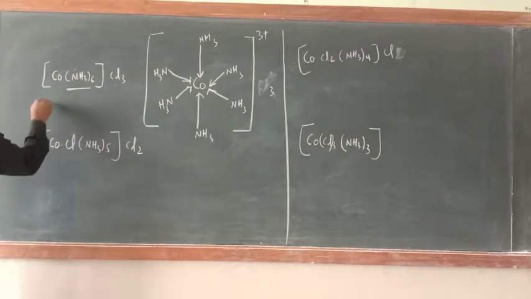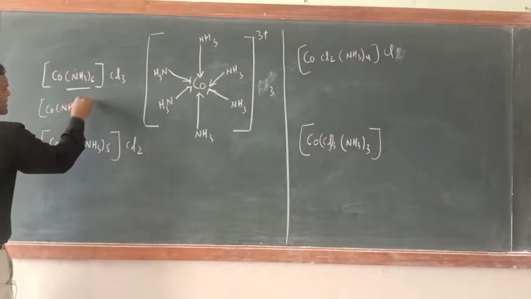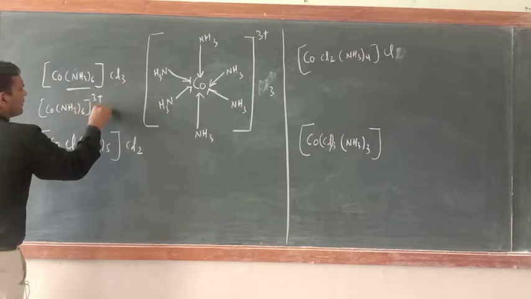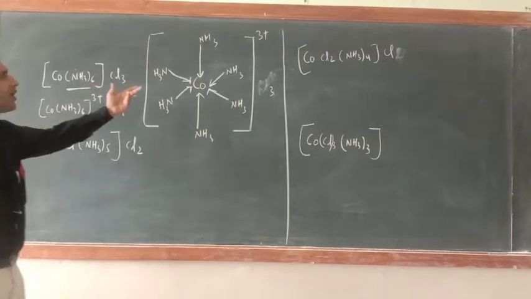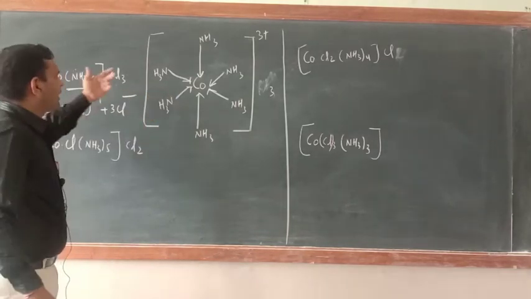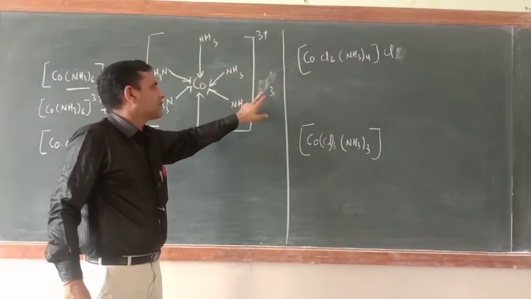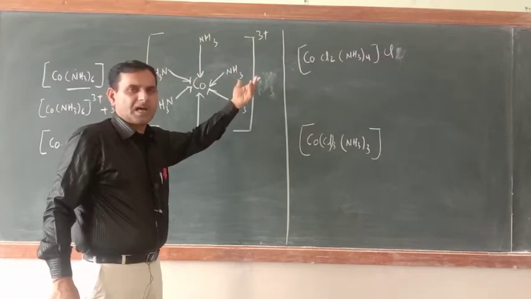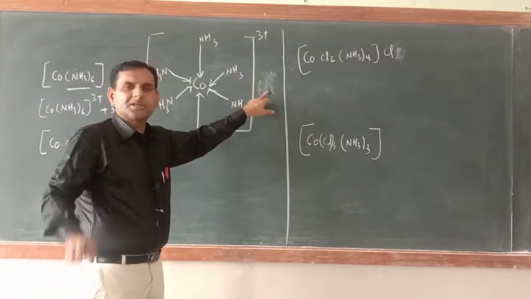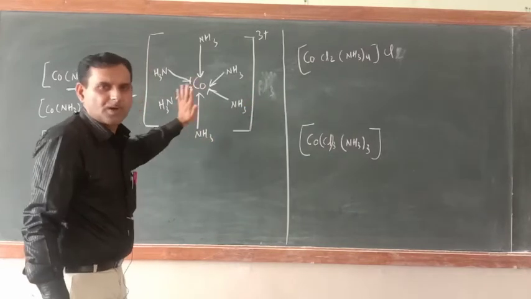Okay, just see here. Co(NH3)6, 3 positive, plus 3 Cl negative ion. Okay, in this way also you can write. Now only one difference is there. If you are writing the 3 positive ion and not writing Cl3, it means some other ion may also be there. If you are writing Cl3, then it is specified that only chloride ion is there. That is the only difference.